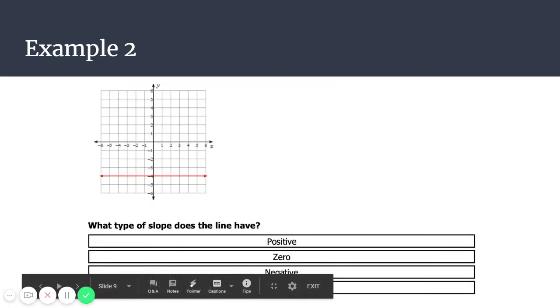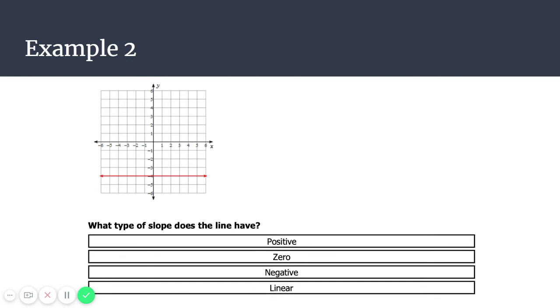Here's example number 2. Which type of slope does the line have? Is it positive, 0, negative, or linear? Please make your choice.